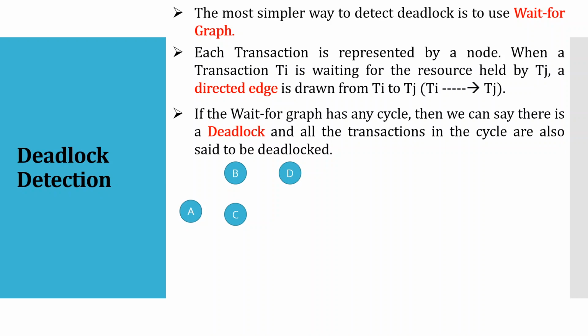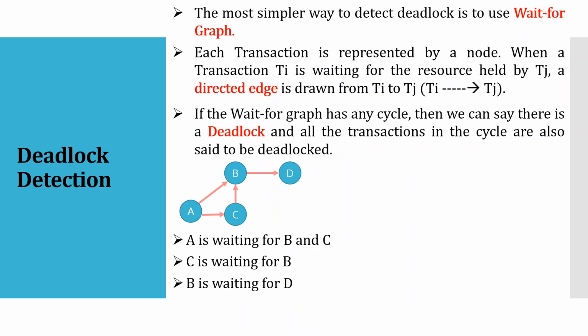Consider we have 4 transactions A, B, C, D, right? Now let's say A is waiting for a resource held by B, and A is waiting for the resource held by C, right? So A is waiting for B and C. Similarly, C is waiting for B, and B is waiting for D, right?